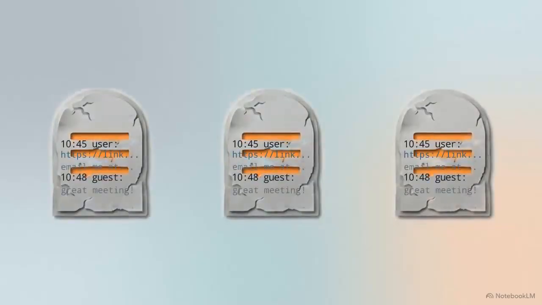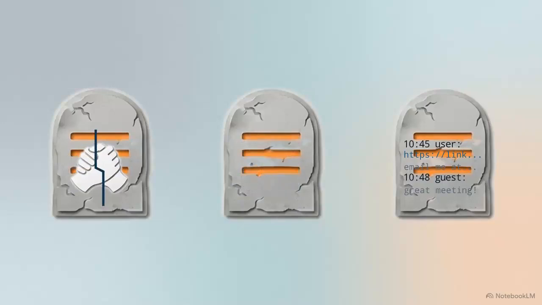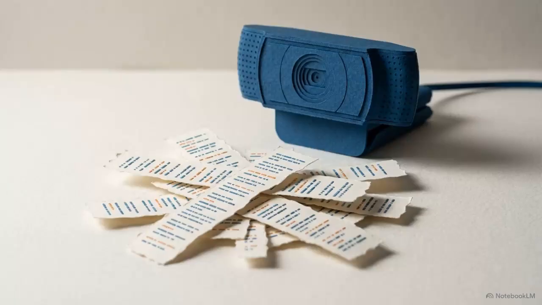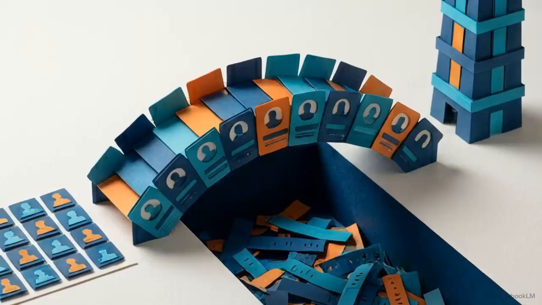Every line of text represents a missed referral, a lost relationship, or a potential client you met and then immediately forgot. Virtual networking fails when there is no process to capture and activate that data once the camera turns off. ChatBridge serves as the follow-up engine designed to fix that break in the pipeline.